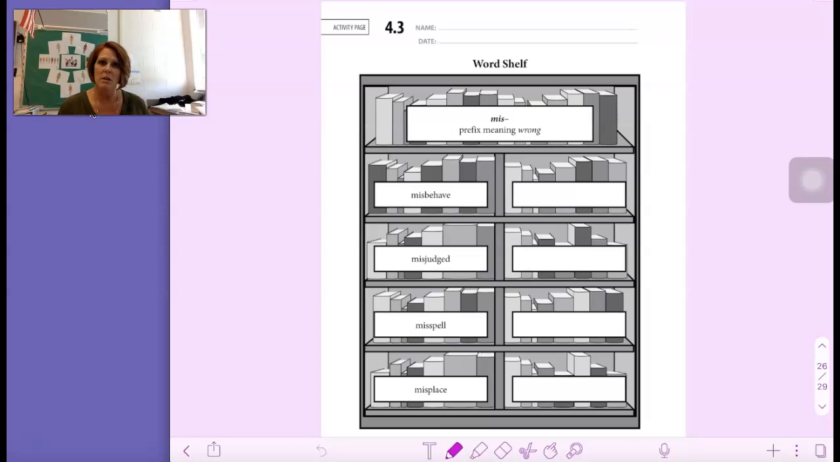I have some more words that have mis in front of them. This one was in the video that we just went through. Misunderstand. This one was also in there. Misuse. And then we have a new one, mislead. Let's see if you can find a word, or ask someone at home if you can come up with a word together that has mis as a prefix.